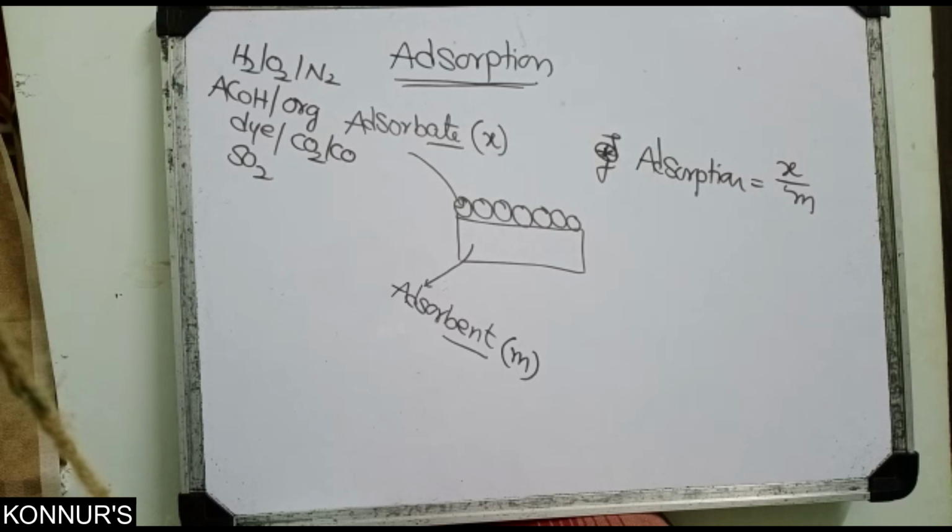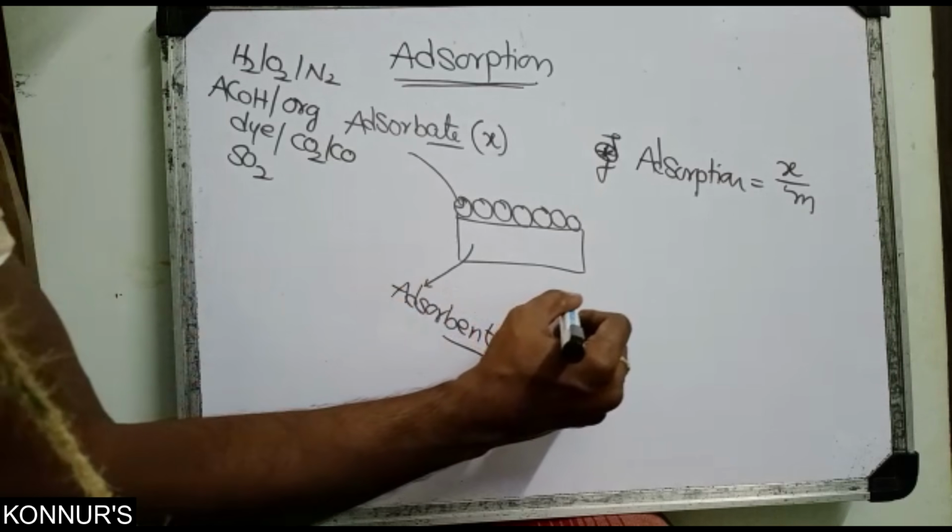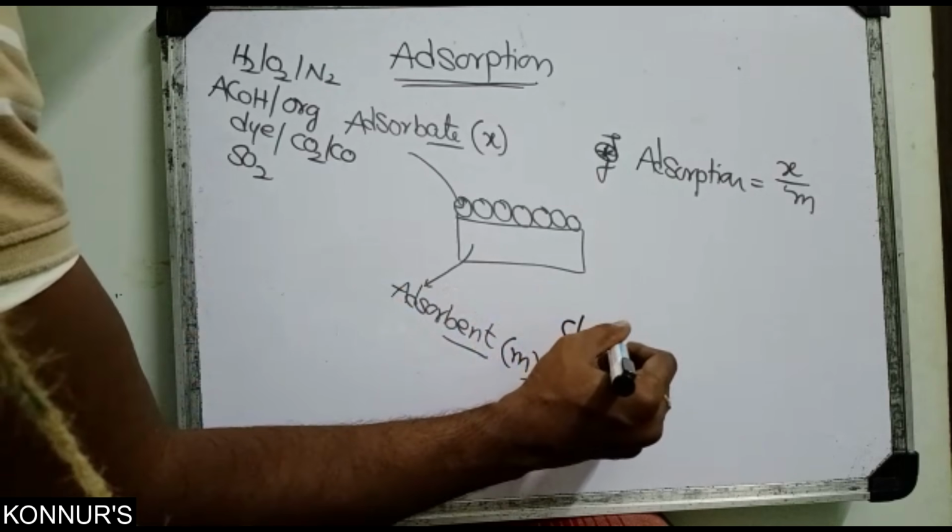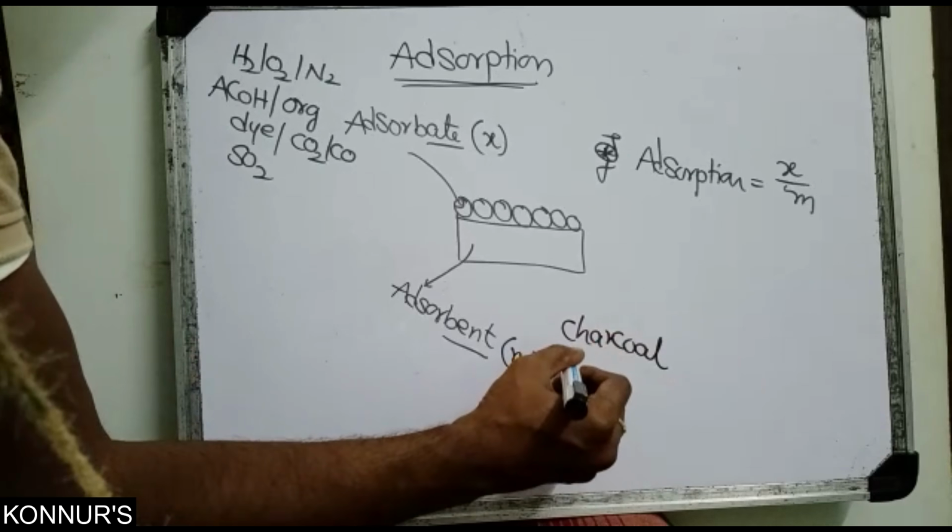What about adsorbents? The most famous is charcoal, which we use everywhere.